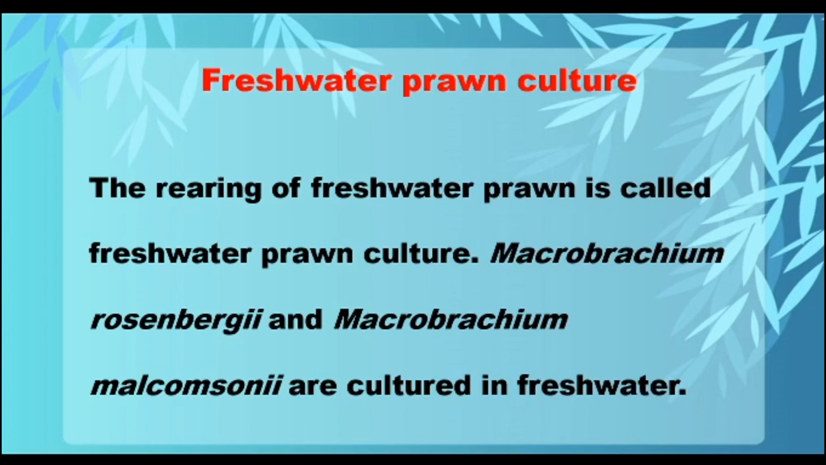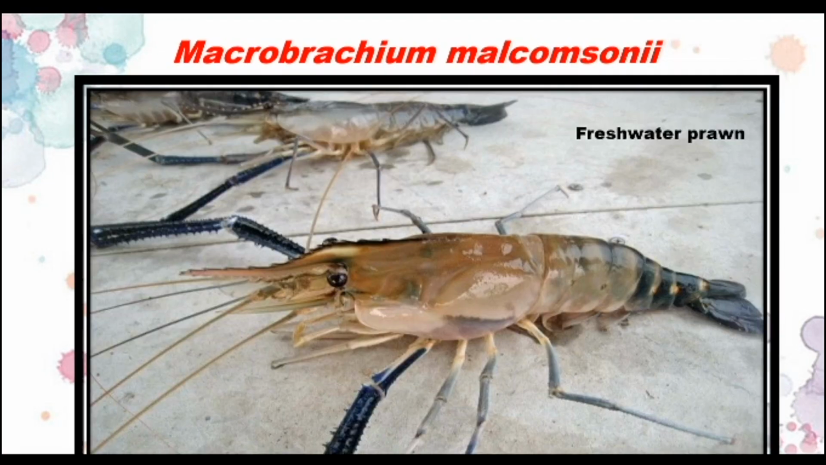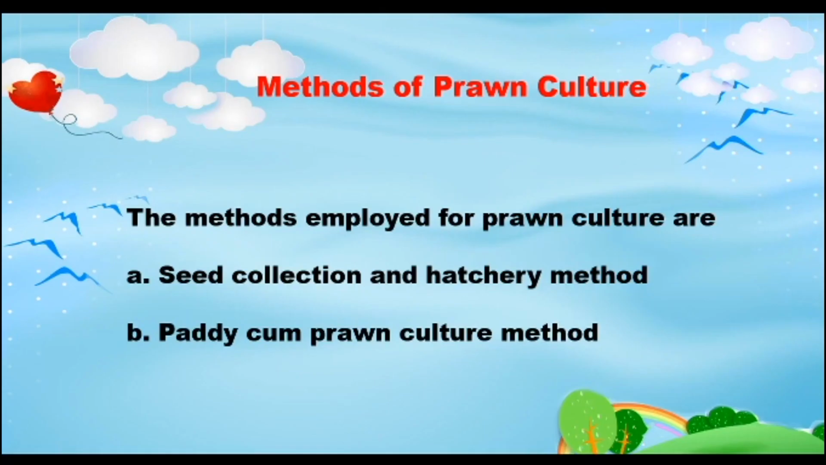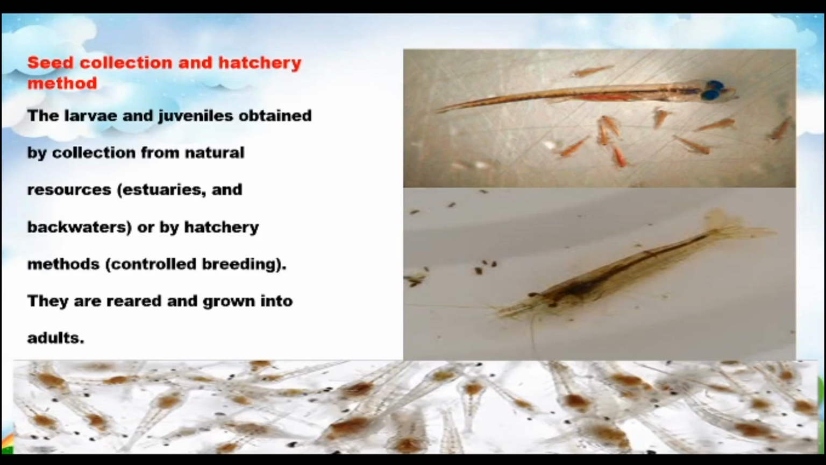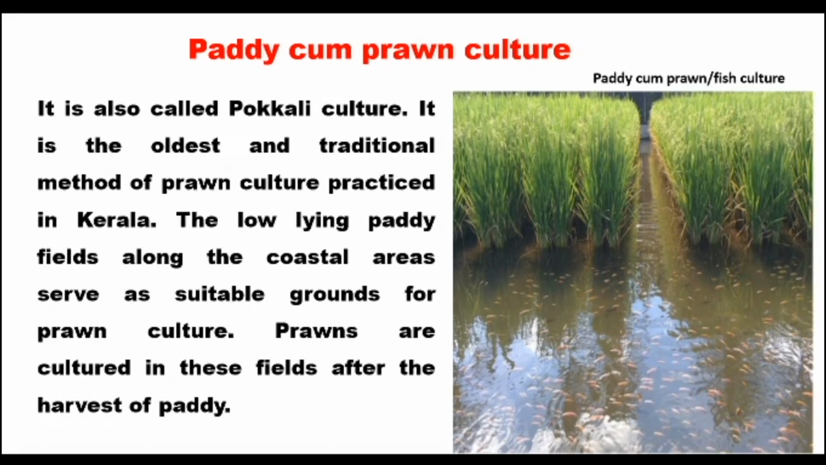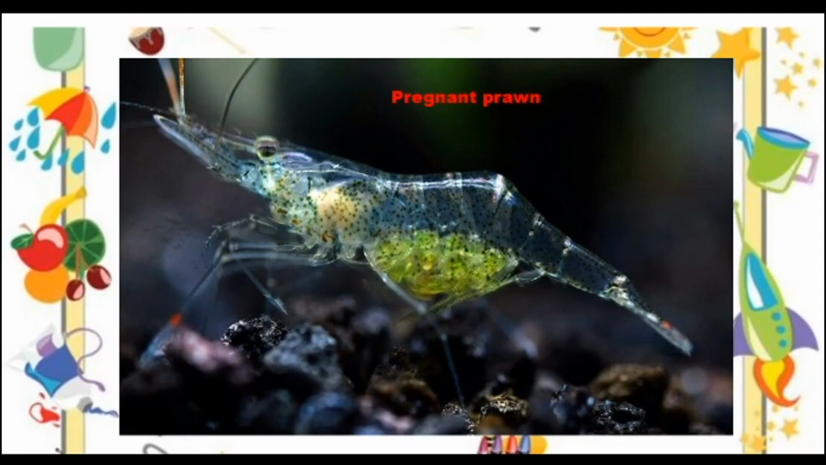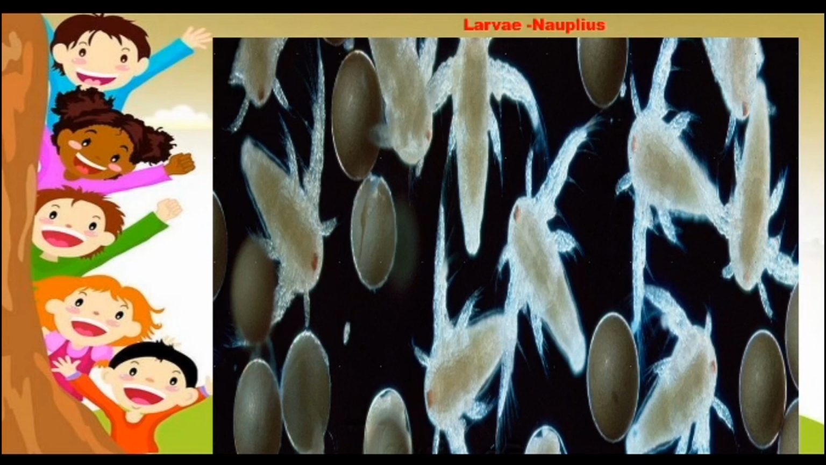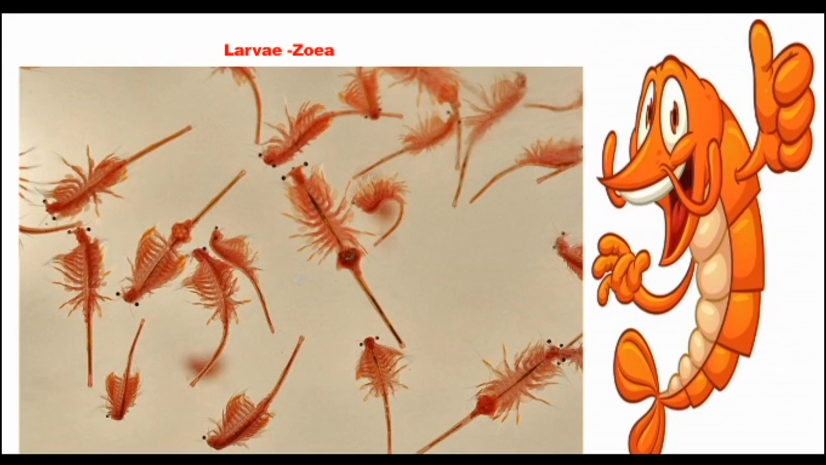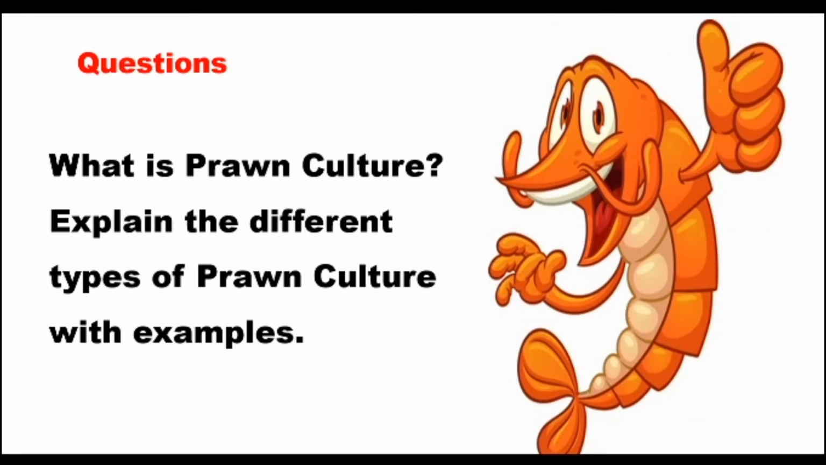There are two examples given there. So these are the two. And the method of prawn culture: there are two. So what are the methods of prawn culture? You have to explain what the methods are. So these are for reference. And the life cycle of the prawn. These are the details of how to explain.